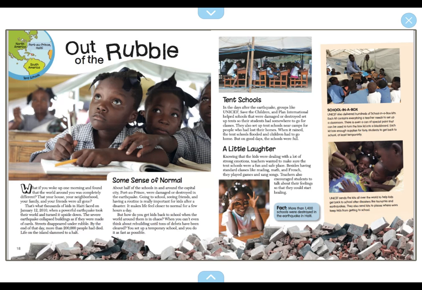But how do you get kids back into school when the world around them is in chaos? When you can't even think about rebuilding until tons of debris have been cleared? You set up a temporary school and you do it as fast as possible.